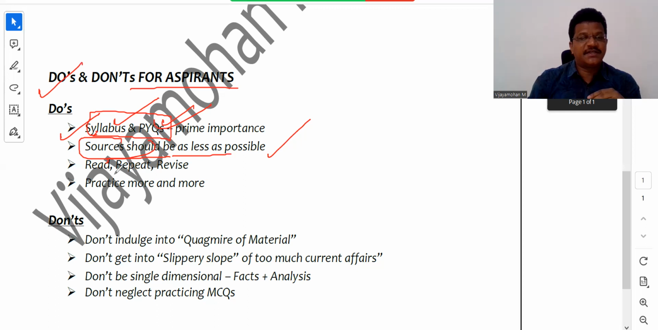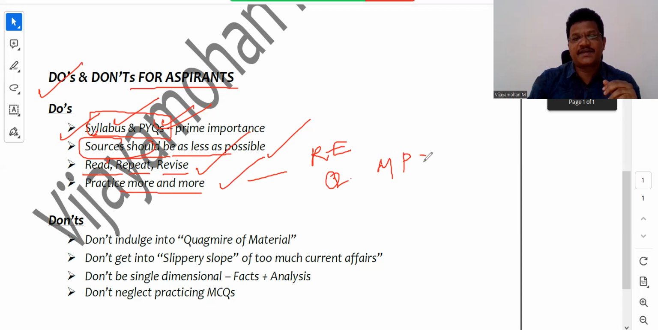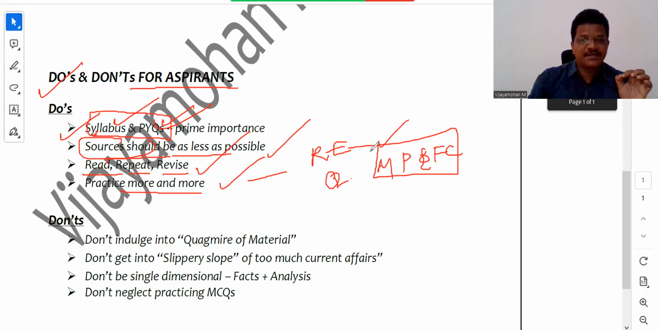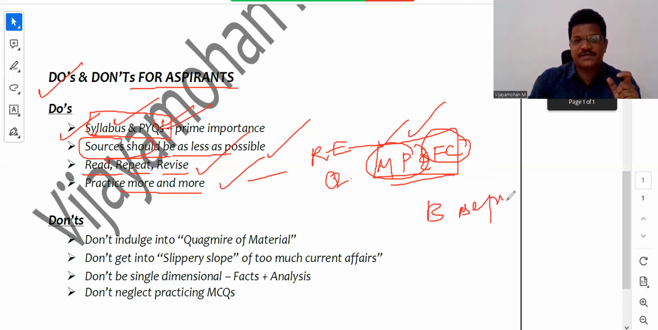And the other thing that they should do is read, repeat and revise. You need to read, you need to repeat the same, and you need to revise and practice more and more MCQs. This is also very important, and through practicing MCQs you also do a reverse engineering process. For example, there is a question on market price and factor price. Just try to practice this question, and after attempting the question, if it is correct or wrong, just go through the solution and once again revise what is the market price, what is the component, what is the factor price, what is the difference between these two, what is the base price.